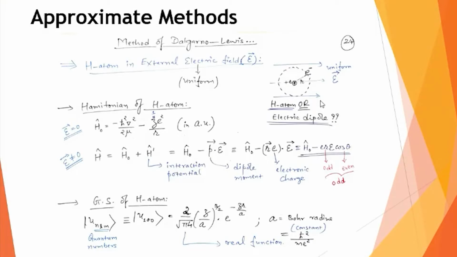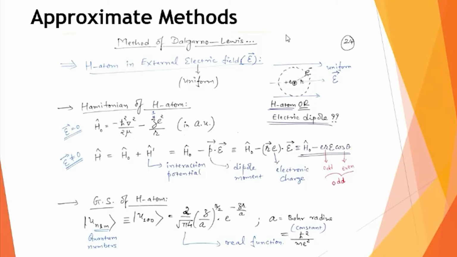But the question is, when you put the hydrogen atom in the uniform electric field, why will such a hydrogen atom react to the uniform electric field? What is it in a hydrogen atom that actually interacts with this electric field? So we need to know what kind of interaction takes place between the hydrogen atom and this external uniform electric field. For that, I have also given another mental picture for the hydrogen atom. Up till now we always assume a central positive charge and an electron revolving in a circular path.